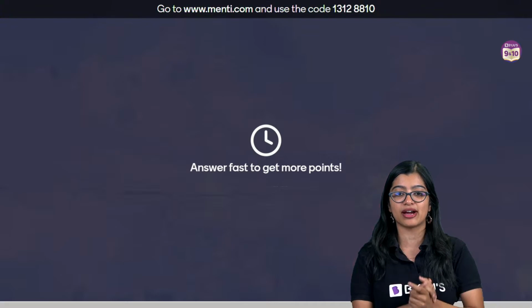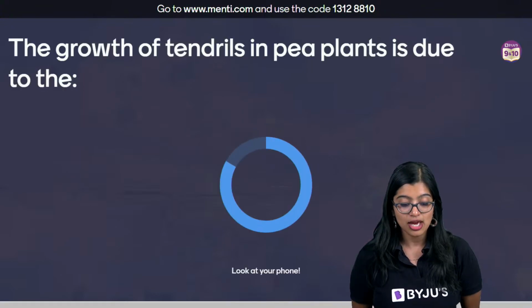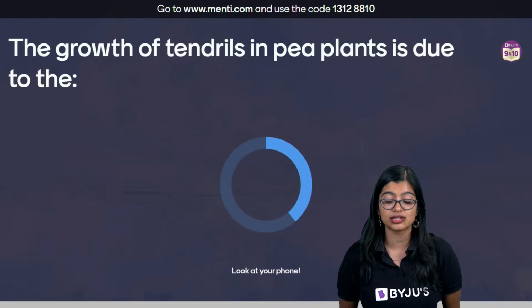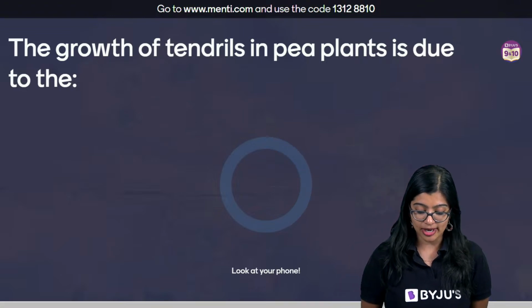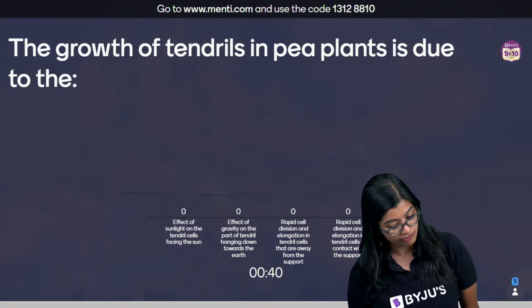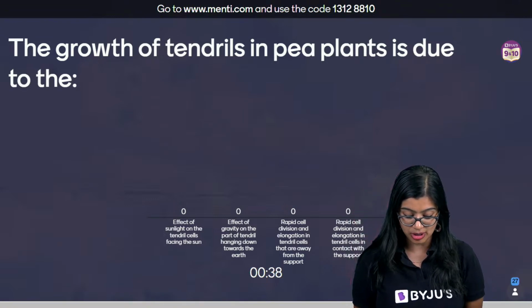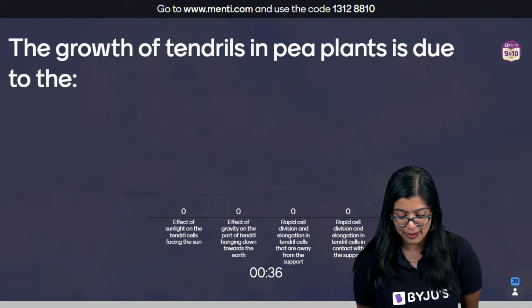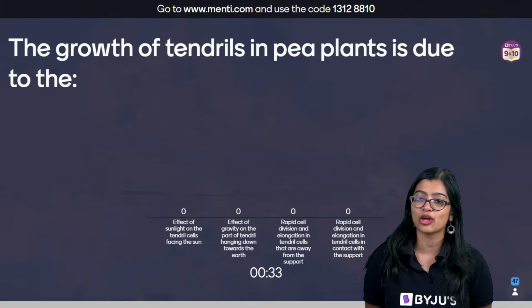This is going to be rapid fire. Fatafat, we are going to go quickly with this. Growth of tendrils in pea plants is due to what? What is it due to? Effect of sunlight on tendril cells facing the sun, effect of gravity on the part of tendril hanging down, rapid cell division, elongation. I am not reading all the options.